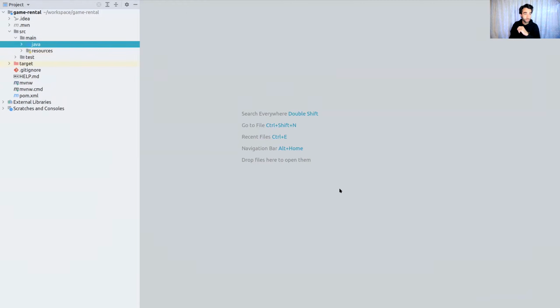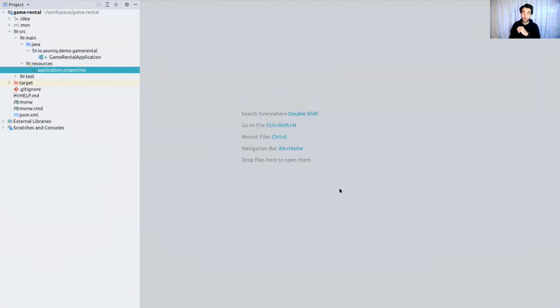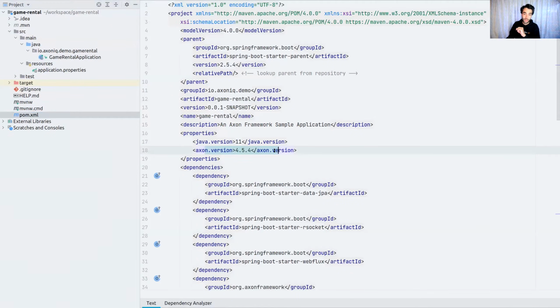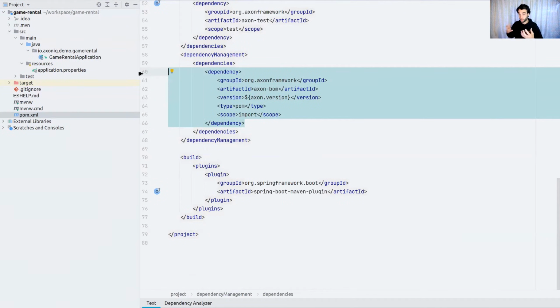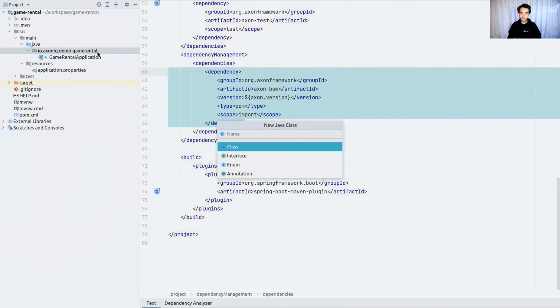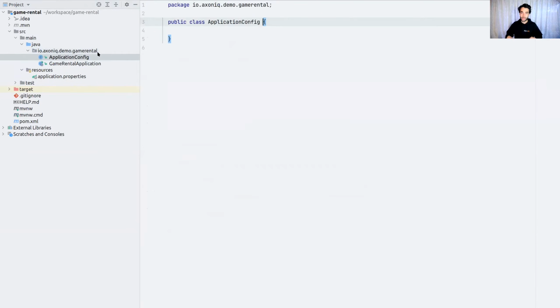So we got our basic app. It's really nothing different than what you'd have from a regular Spring Boot application. The main specific is that we have an Axon version and the Axon BOM attached to it. This Axon BOM, the bill of materials, ensures that you all have working components or release versions together with one another. A definite recommendation. Now, I'm going to quickly introduce an application config because I need this.